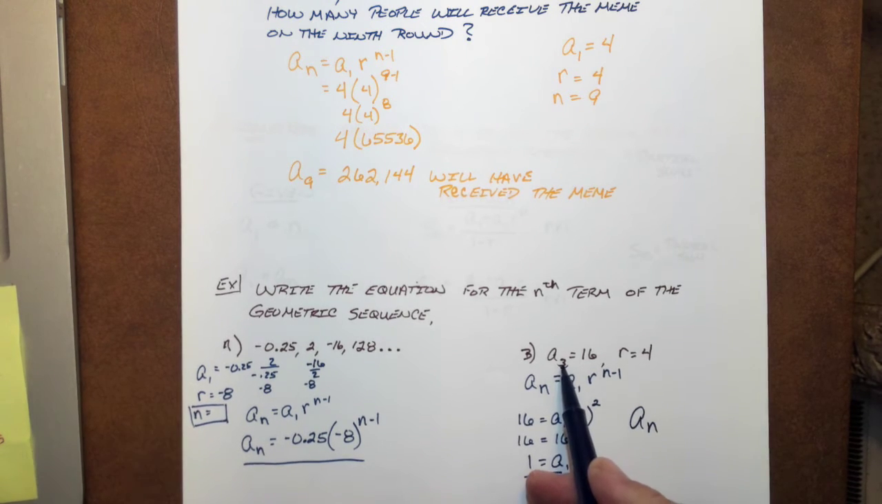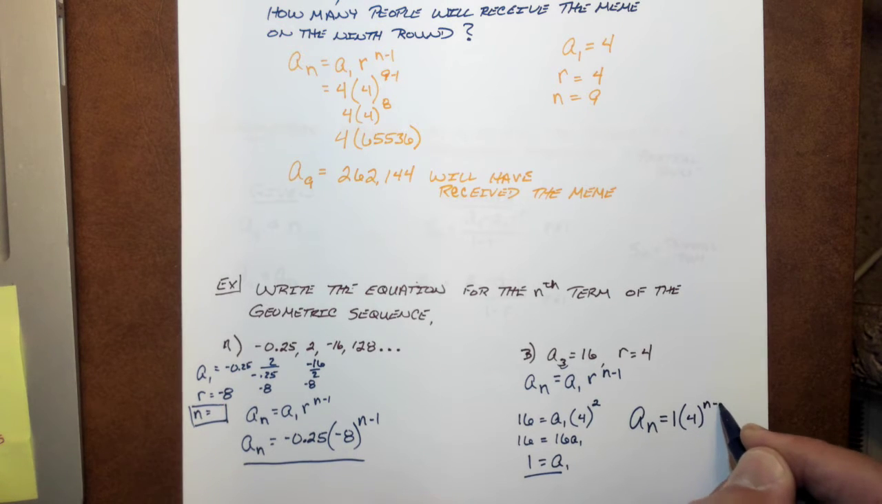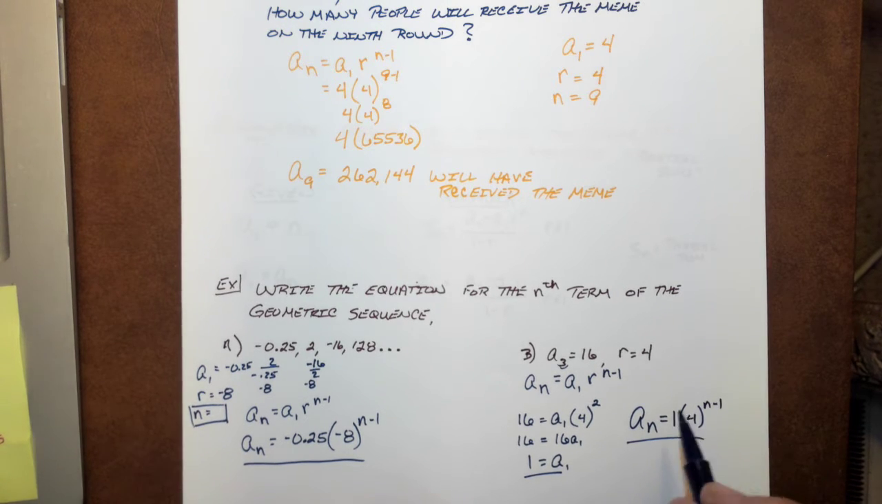Our series isn't stopping at 3, we just happen to know the third term. So a sub n equals 1 times the quantity of 4 to the power of n minus 1. A lot of times you probably won't see that. I'm putting it in there because I'm being very particular with our setup.